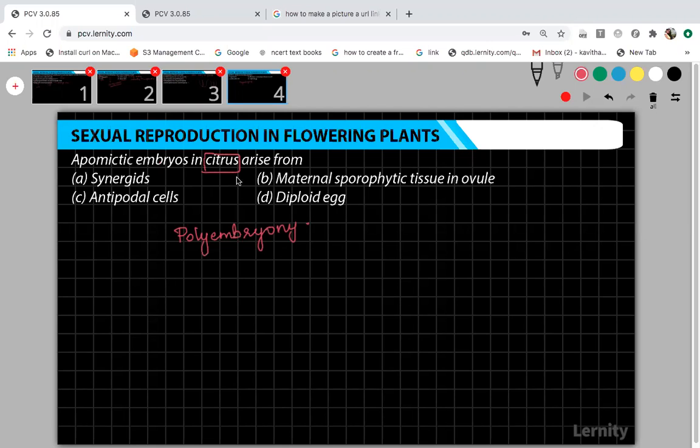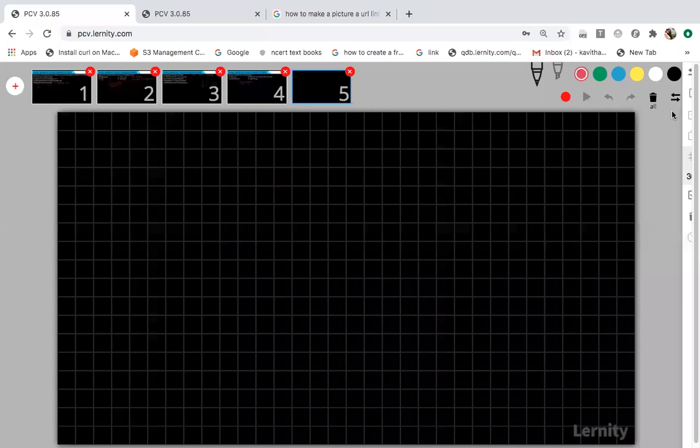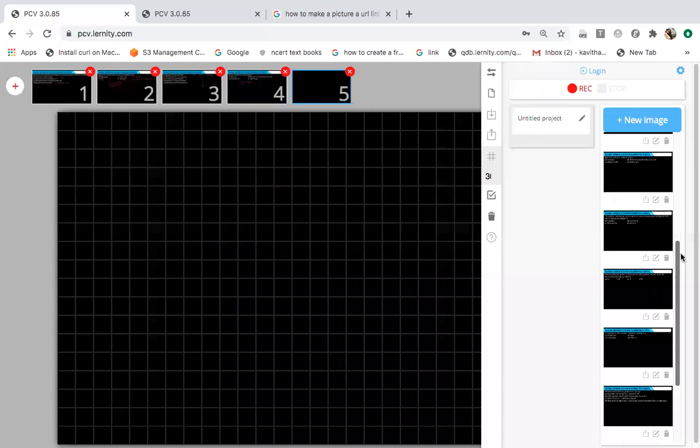Now here, it is not synergid, it is not antipodal cell, and it is not diploid egg. So the answer is, in citrus, it arises from the maternal sporophytic tissue in ovule. B is the correct answer. Many of you gave answers like A, D and so on. It is wrong. Now the next one.